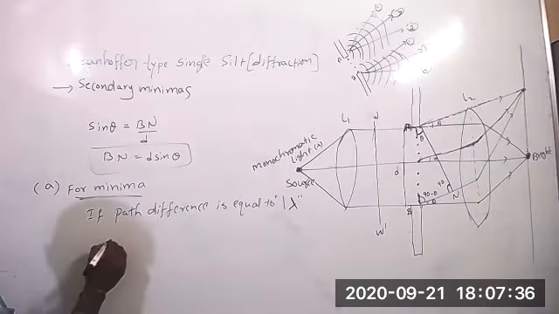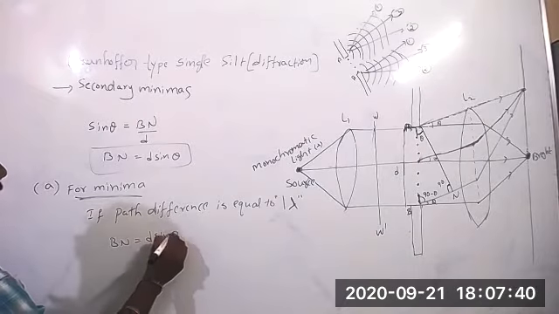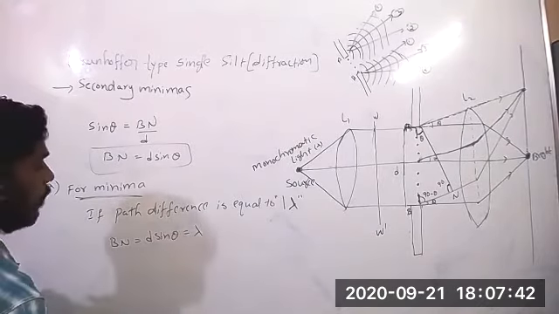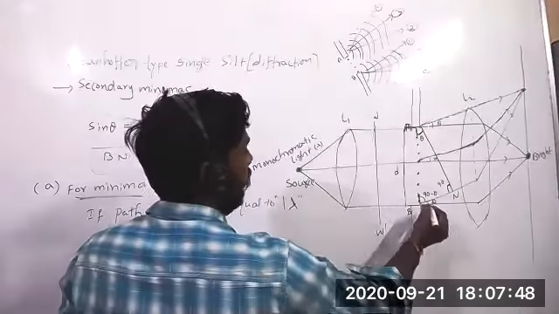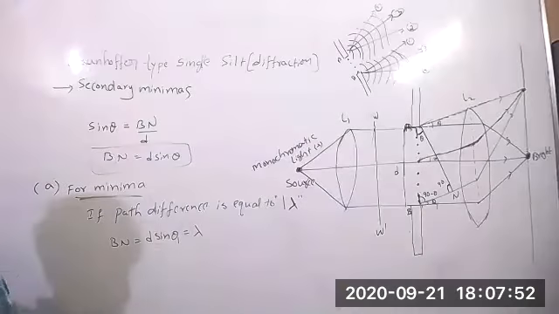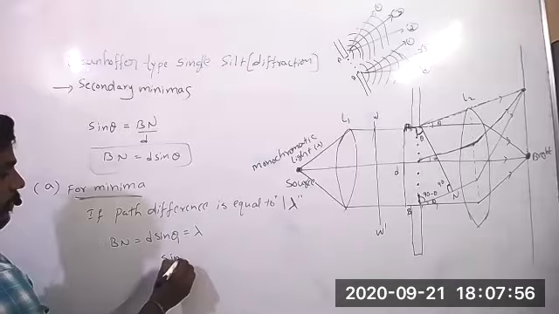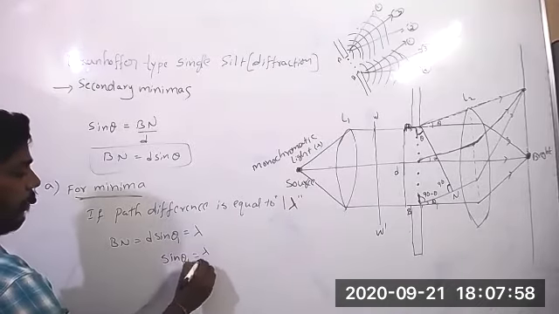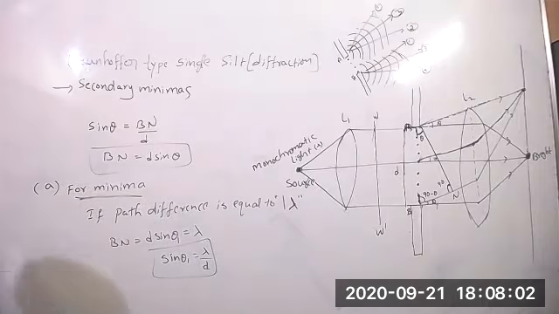That is nothing but d sine theta equal to lambda. Here, if we take it as theta 1, then sine theta 1 equal to lambda by d.